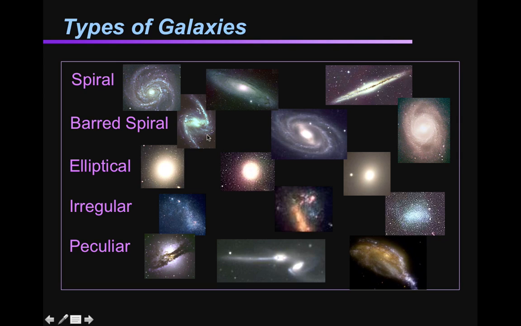If you go across the top, here are three spiral galaxies. What are the differences between these three? These are barred spirals, and they look similar yet different. And why? And elliptical across here, and irregular. So put it on pause and take a minute to kind of define why these similar galaxies look so different.